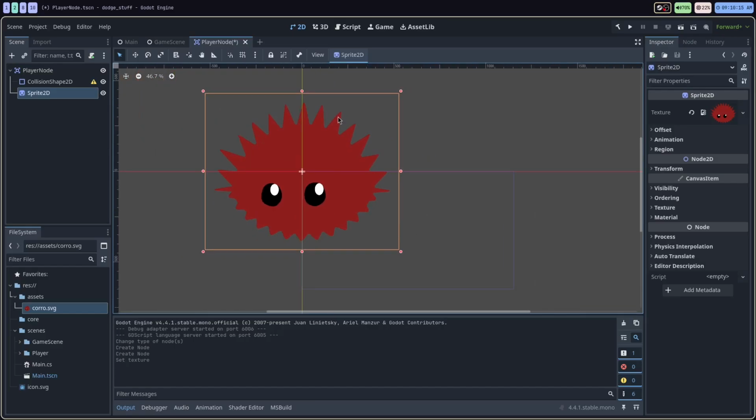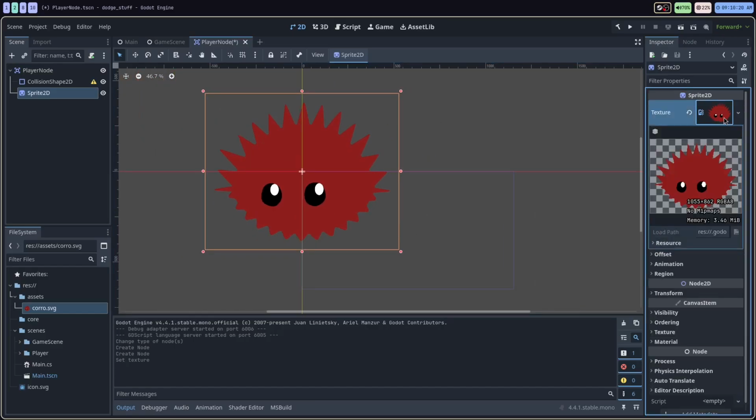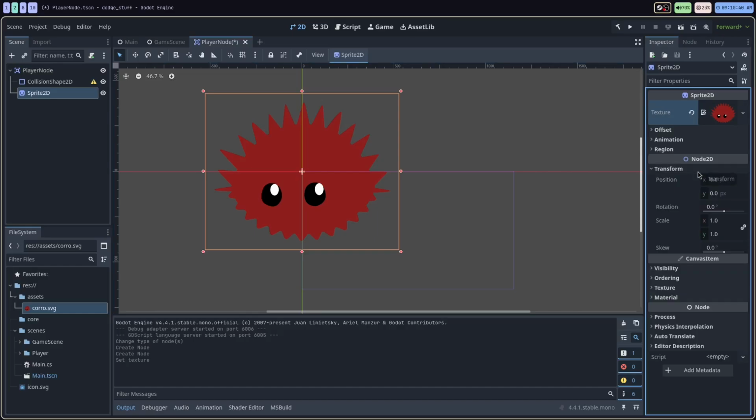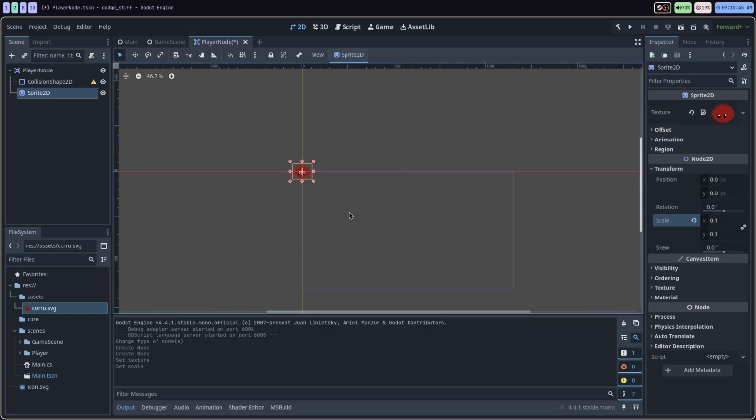And now it's way too big for our liking. So we're going to just adjust this down in size a bit. So if I click on the sprite again and I go down to the node 2D transform section here, I can actually set the scale. And I think I want this to be around 32 pixels in size. So I'm just going to try a scale of 0.1. Let's just see how big that is.